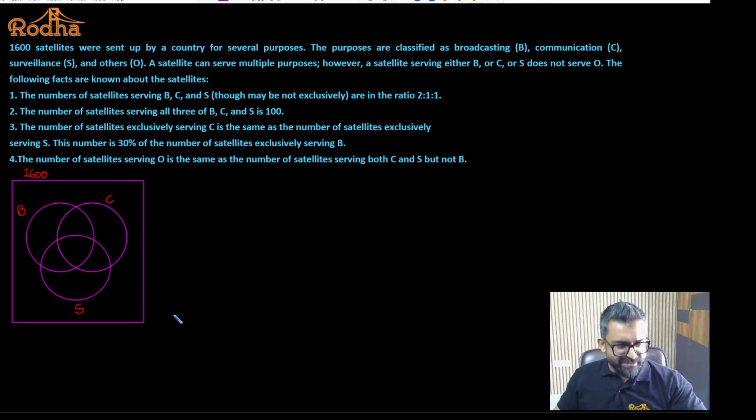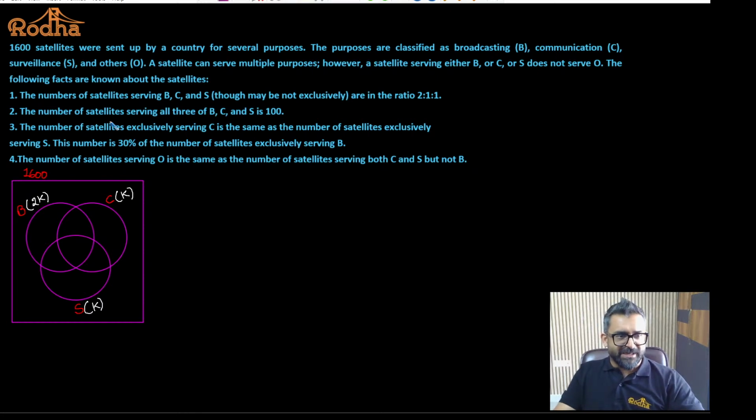Do you guys okay with this? Fine. What else do we have? The number of satellites serving B, C and S are in the ratio of 2:1:1. So what I can say, if this is 2K, this is K and this is K. 2:1:1, the total number. I hope it is okay now.